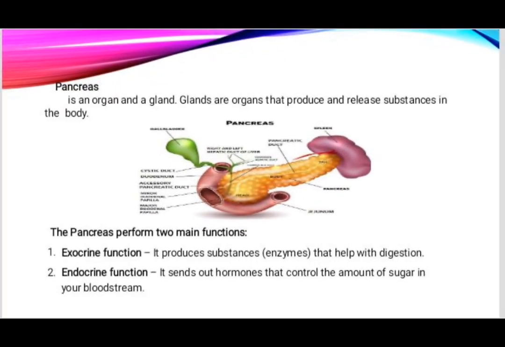Pancreas is an organ and a gland. Glands are organs that produce and release substances in the body. The pancreas performs two main functions. First, exocrine function. It produces substances or enzymes that help with digestion. And second is endocrine function. It sends out hormones that control the amount of sugar in your bloodstream.